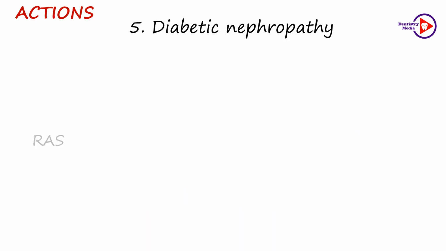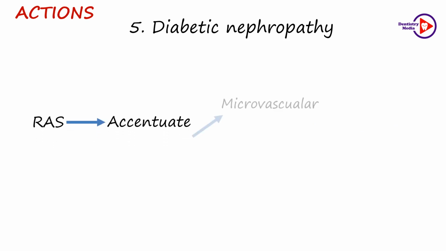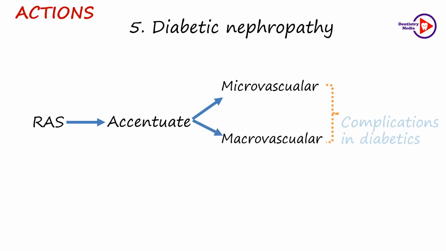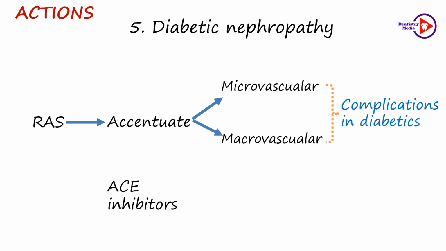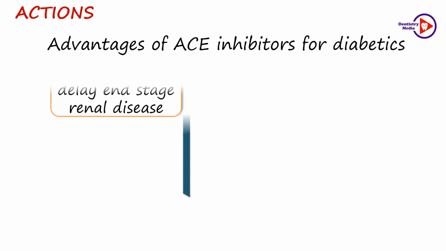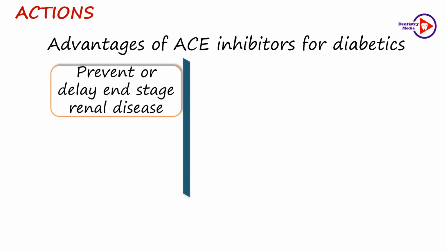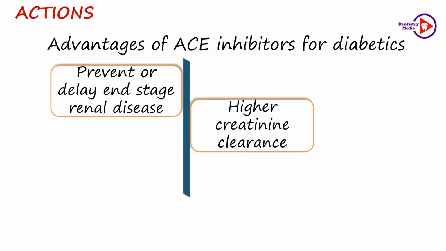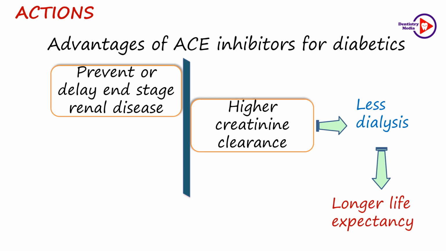The renin-angiotensin system reduces the renal blood flow. Thereby, it accentuates the micro and macrovascular complications in diabetics. And this action is inhibited by the ACE inhibitors. Thereby, they prevent or delay the end-stage renal disease in diabetics. They improve the creatinine clearance. Therefore, such patients require less dialysis and they have a longer life expectancy.